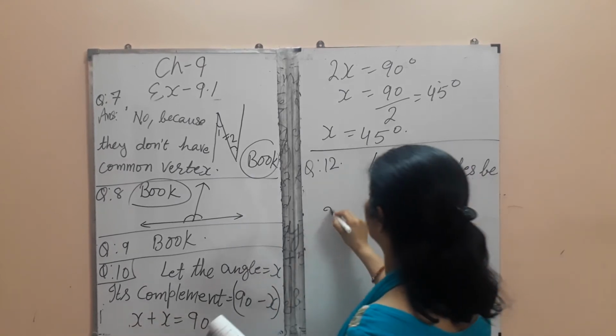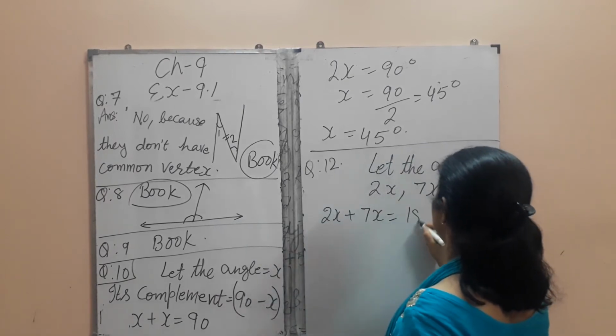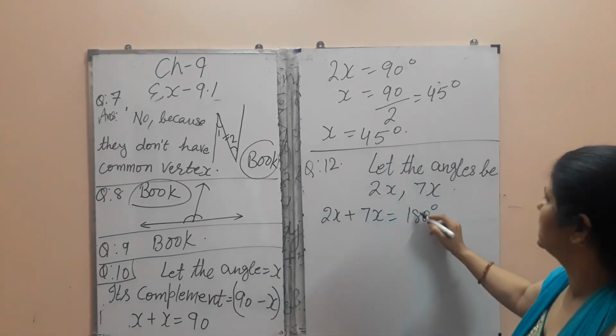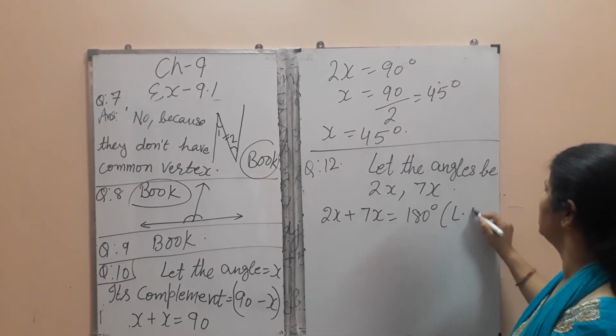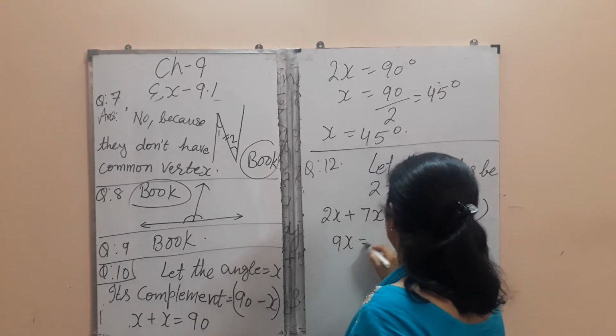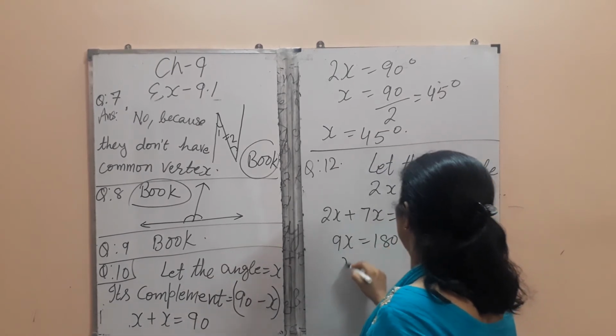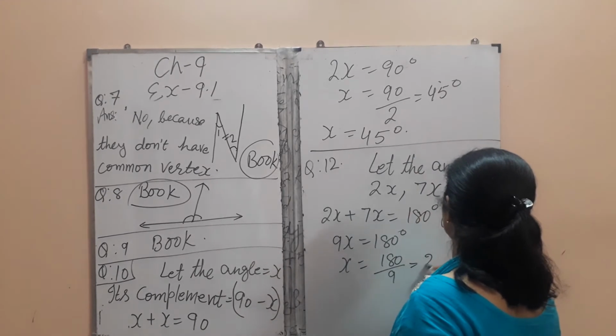Both of these angles, 2x plus 7x, form a linear pair, and a linear pair's value is 180 degrees. So 7 plus 2, 9x equals 180 degrees. x equals 180 upon 9 equals 20 degrees.